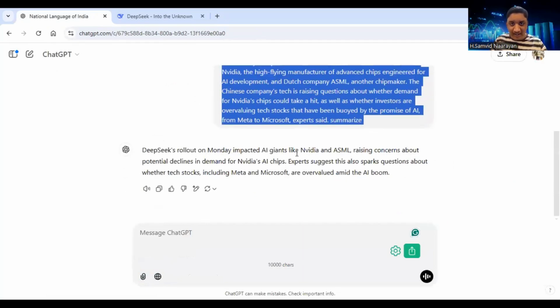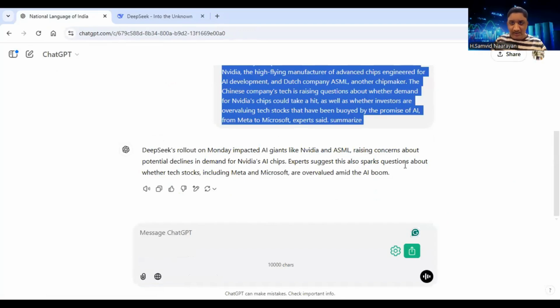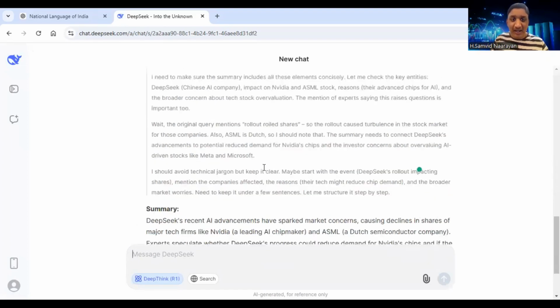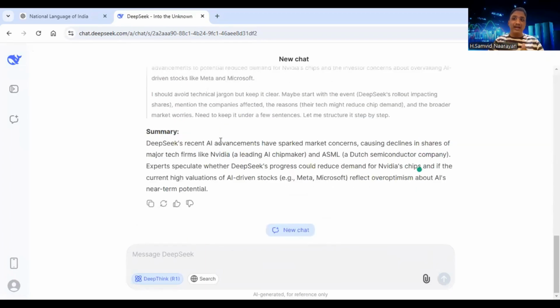DeepSeek's rollout on Monday, and raising concerns about it. Experts suggest that this also sparks questions about whether tech stocks, including Microsoft, are overvalued among the AI boom. But on the other hand, DeepSeek's recent advancement, okay, the summary is almost similar, except the words that it is using. But the main advantage between DeepSeek and ChatGPT is that it is showing us exactly what it is thinking. Now, let us ask it to solve a particular question.